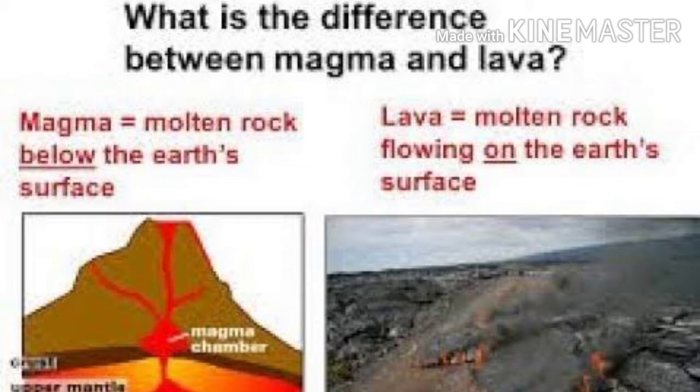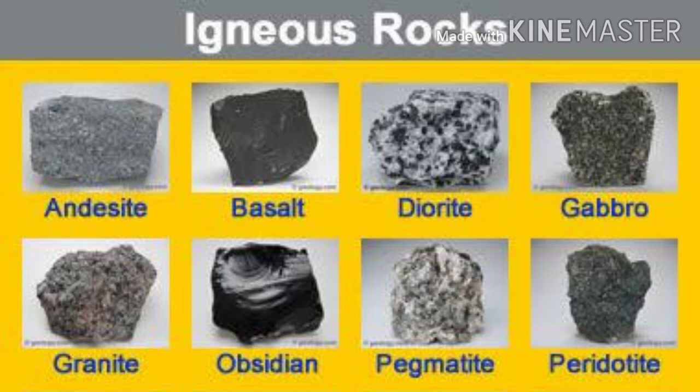So now we are going to learn about the first type of rock, that is the igneous rocks. What are igneous rocks? When the melted magma becomes cool and solid or hard, some types of rocks are formed. They are called igneous rocks. Igneous rocks are also called primary rocks. Why are they known as primary rocks? Because it is the first form of the cooling of lava. That is why it is known as the primary rock.